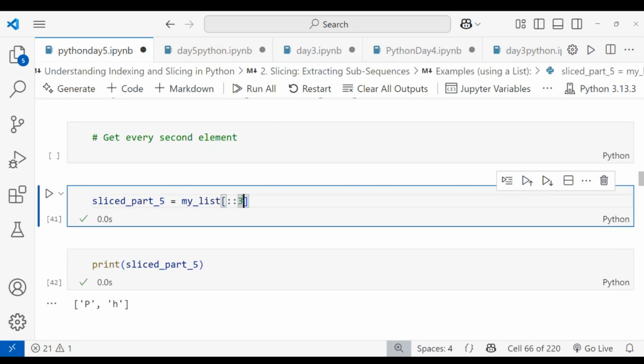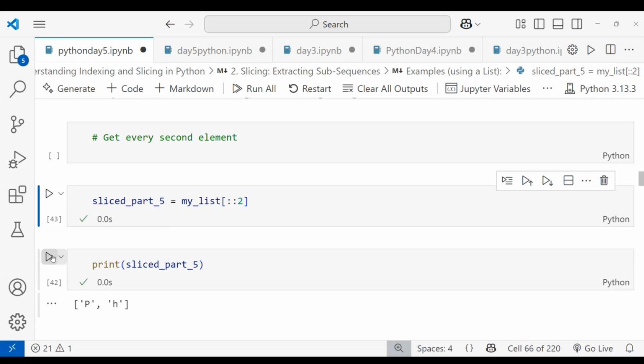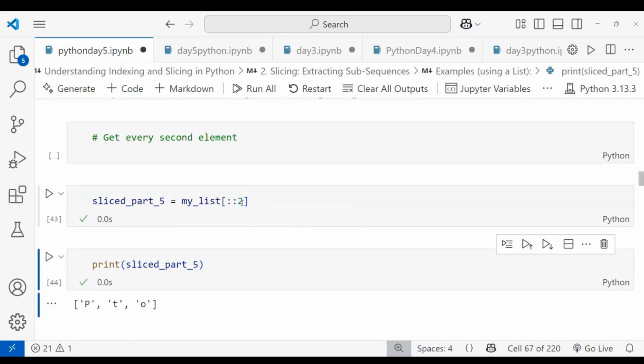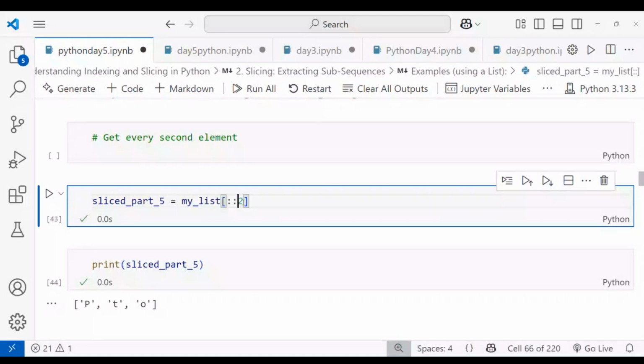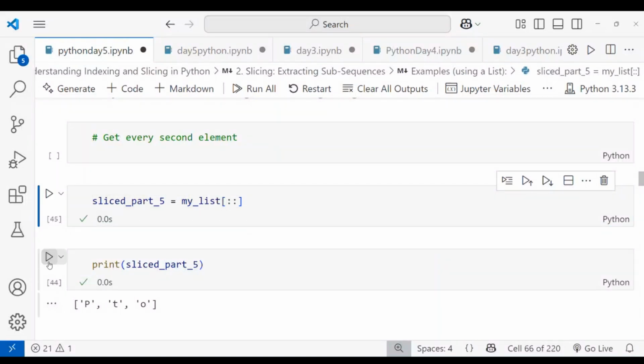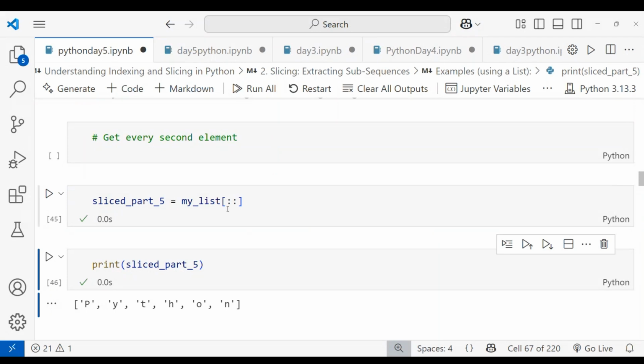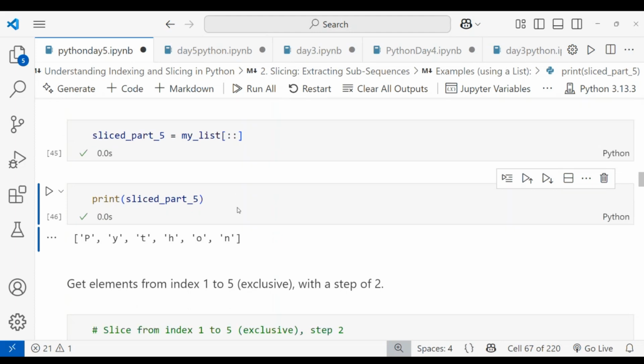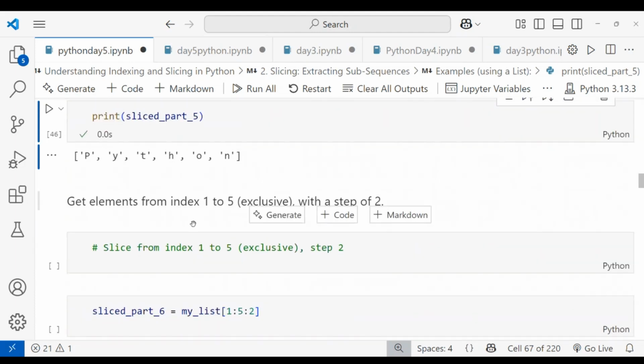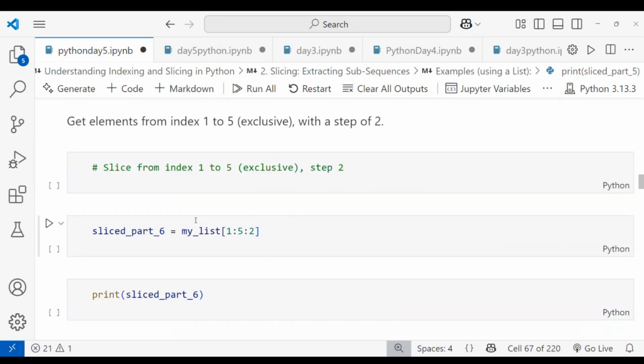If you give 2, I get PT, like that it will work. So if the default value is nothing, you can see, right, Python, because the default value of the step value is 1. Now, get the elements from index 1 to 5 with a step of 2. Let's see how it will work. I'm taking an example, the slice from index 1 to 5, exclusive, and you can see the step 2, right?